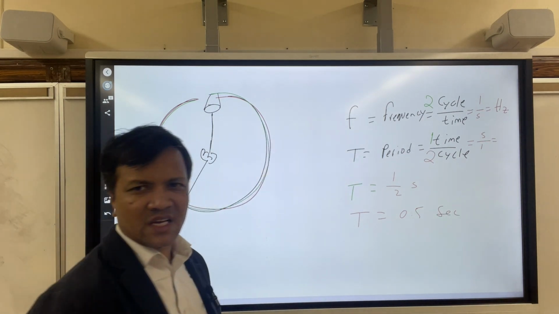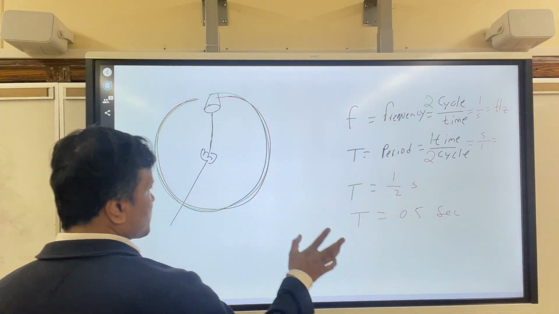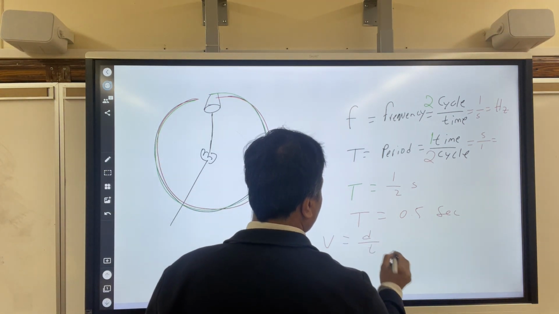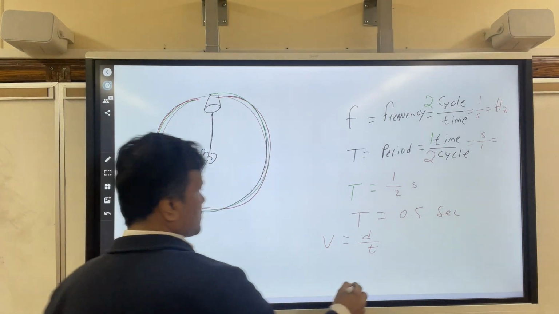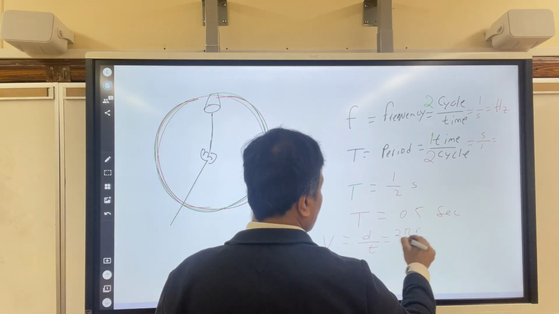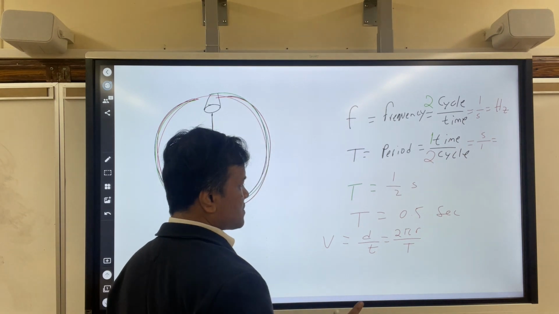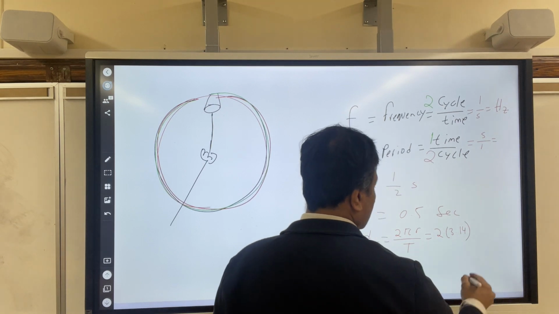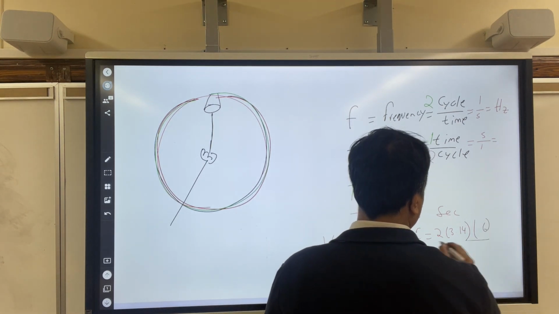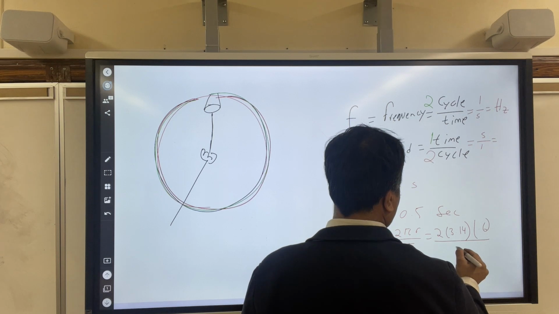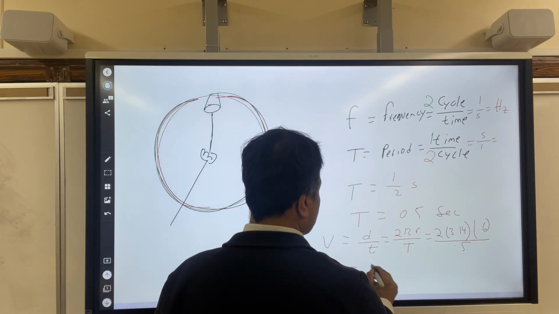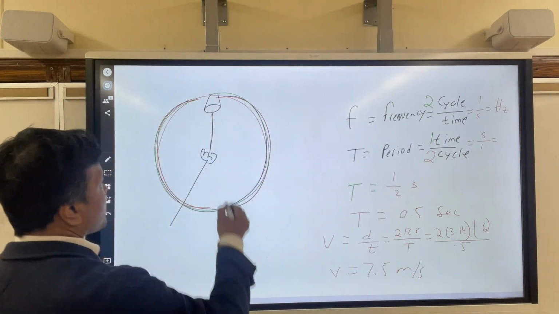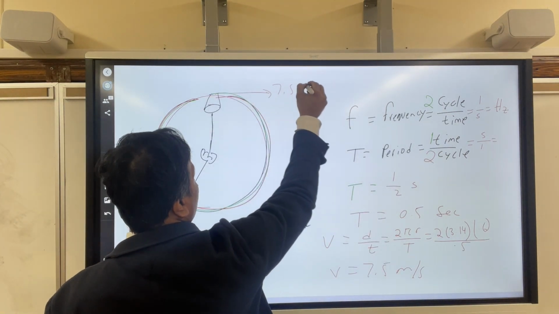All right, now what is next? Of course, you want to try to find the velocity. So velocity is distance over time, but this distance is circular. So don't forget that it's 2 pi r over T. Always use the big T because it is period. So 2 times 3.14 times the radius, which is 0.6, divided by T, which is 0.5, and so velocity is 7.5 meters per second. So this is moving with velocity 7.5 meters per second.